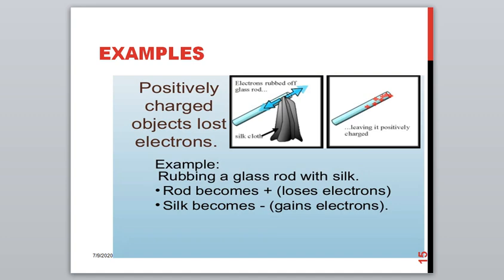A few more examples for electrostatics: when you have a glass rod and you rub the glass rod with silk, these two objects will acquire charges, where the glass rod will acquire a positive charge and the silk which is being rubbed will acquire a negative charge.